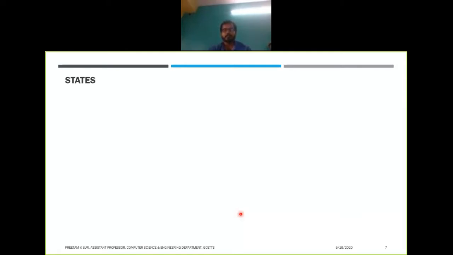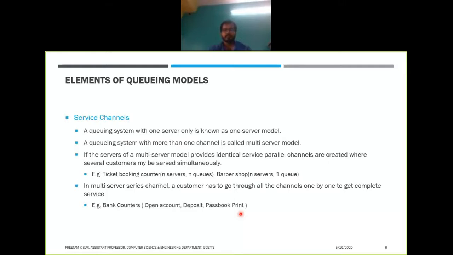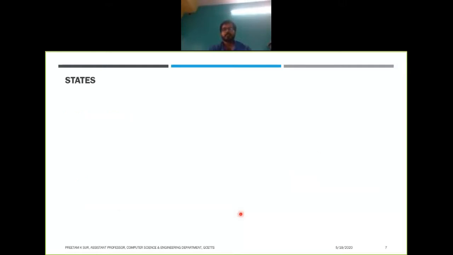And next we have the last one, which is the service channel. That may be parallel, there may be n number of channels, or there may be a single channel as well. So this characterizes a queue. Next we'll get to know about the states of a queue. A queue is said to be in transient state when its operating characteristics are dependent on time.